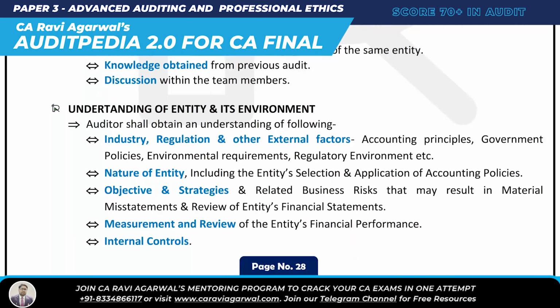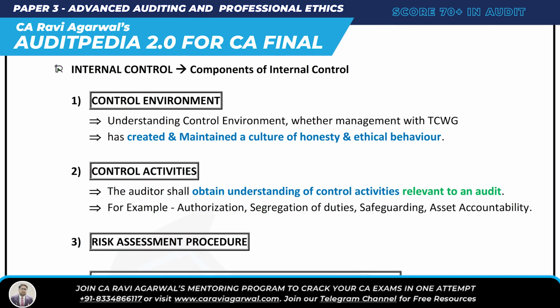Now the next requirement of 315 is understanding the entity and its environment. What is the mnemonic? MINI. M is measurement and review of entity financial performance. I is industry regulation and other external factors. N is nature of entity and I is internal control. Is it done? Yeah. So the next requirement of 315 is internal control.